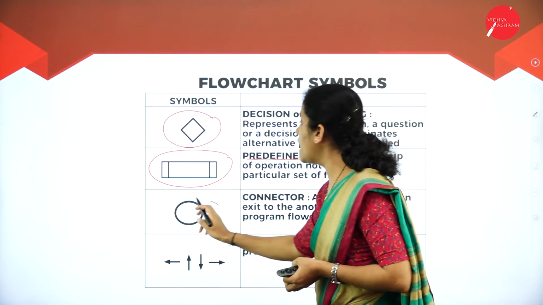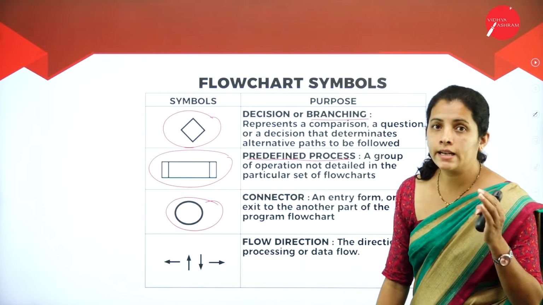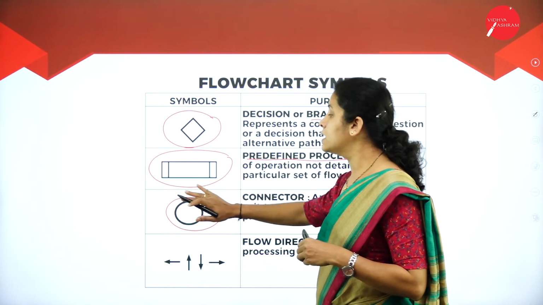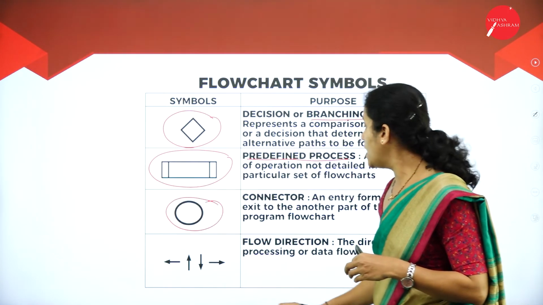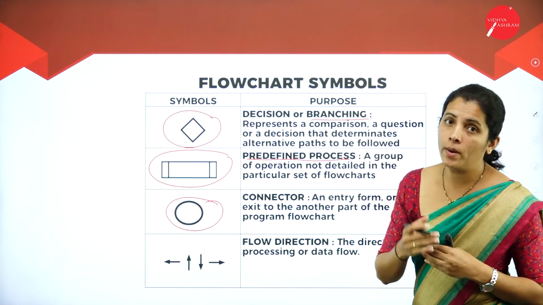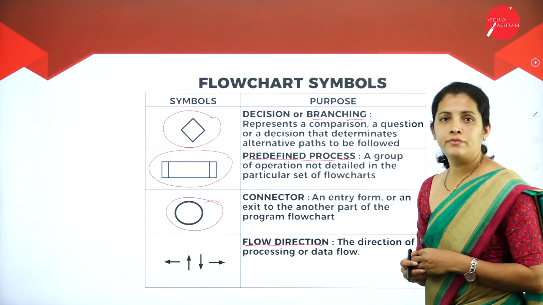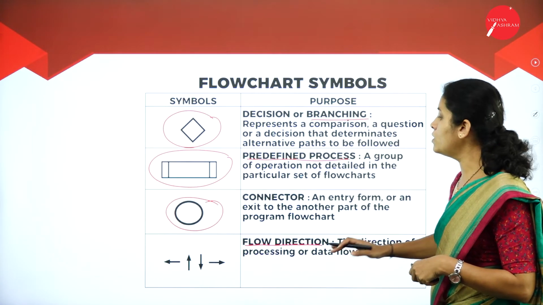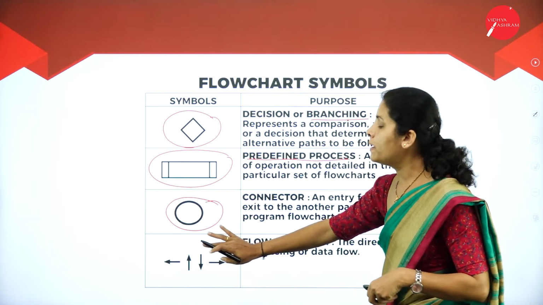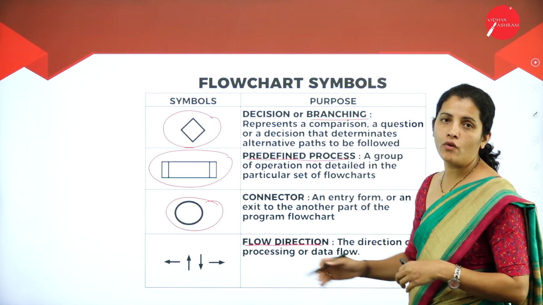Then I'm going to have circle. Suppose you want to connect, at that time I can use circle. Then I'm going to have arrow. Why do I require arrow mark here? That is mainly used to represent flow of direction. So here the arrow marks are mainly used to represent the flow of data.